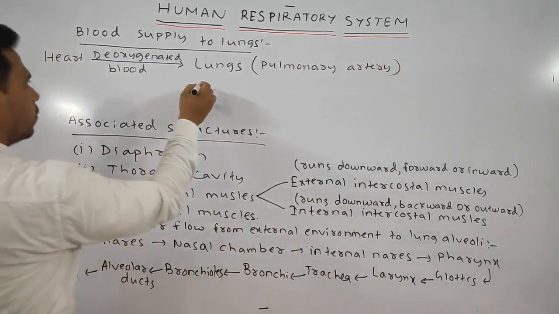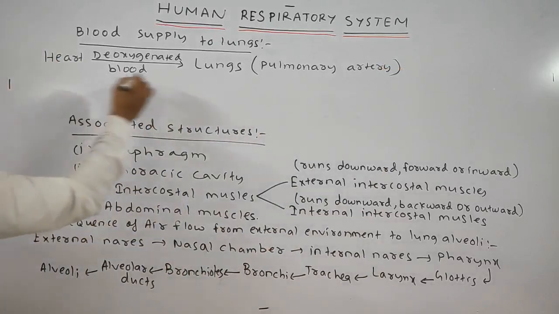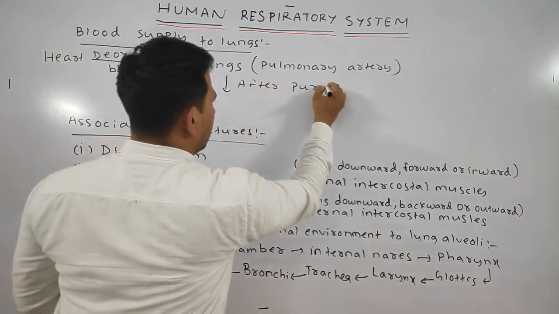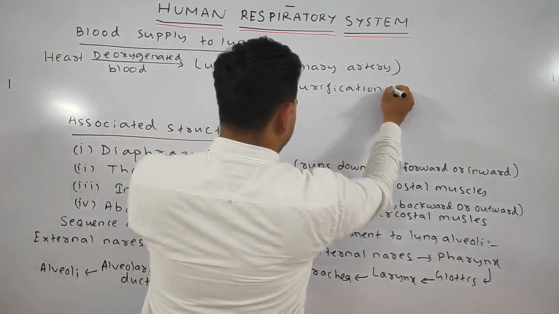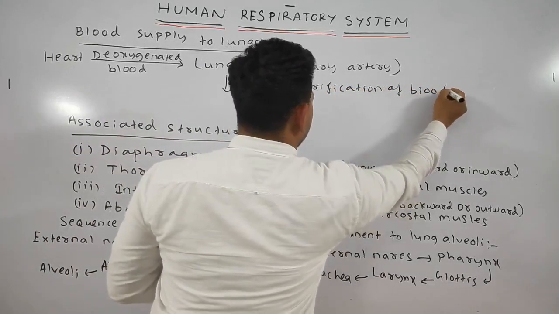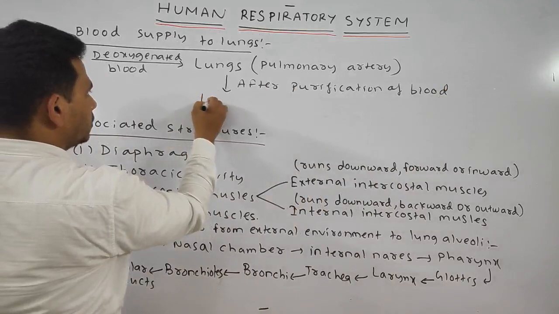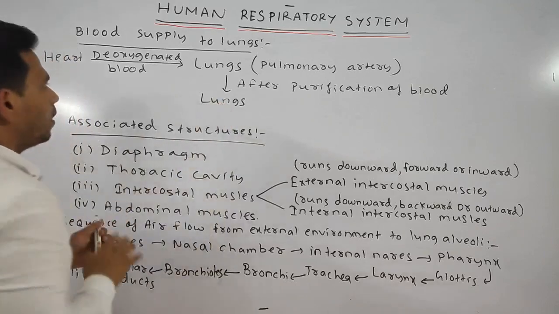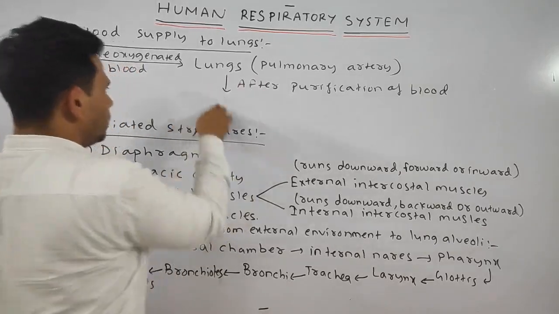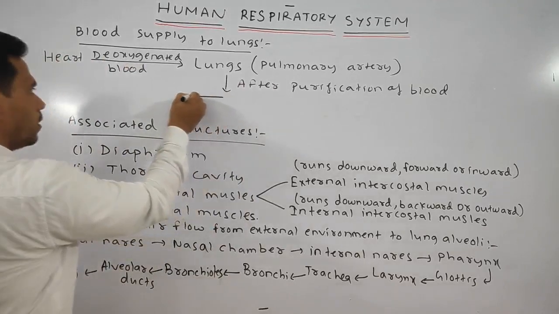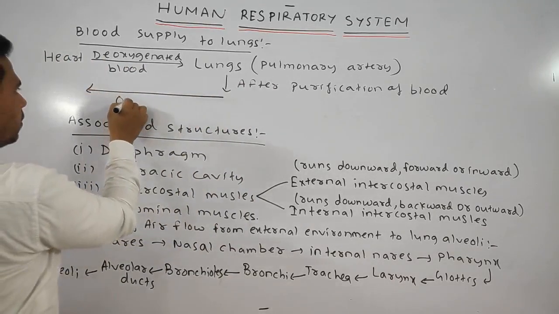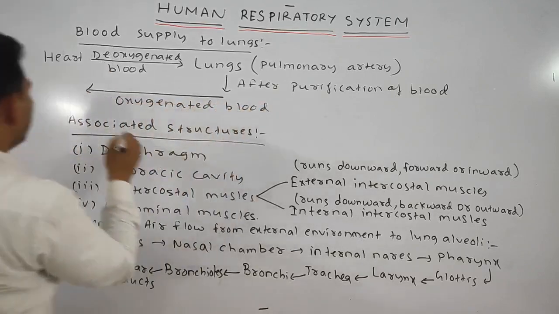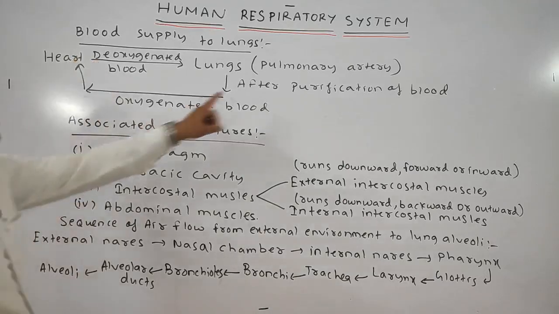Then we can say from the lungs, after the purification of the blood, the oxygenated blood goes into the heart by means of the pulmonary vein.